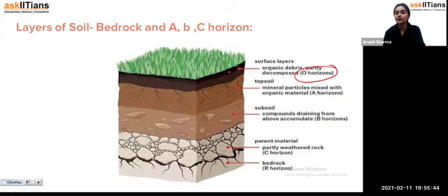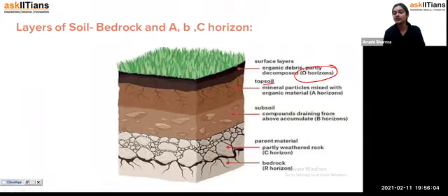Okay, that is the O horizon, which contains the organic matter, and you can see here, students, that it is fertile in nature. That is why you can grow crops at this point. That means at this layer, the crops are getting good growth. Okay, so that is the O horizon.